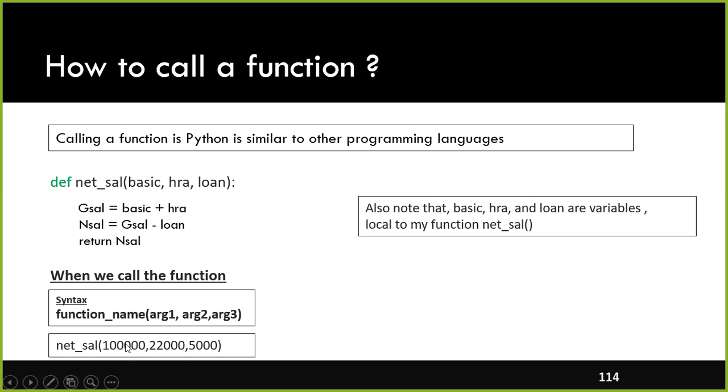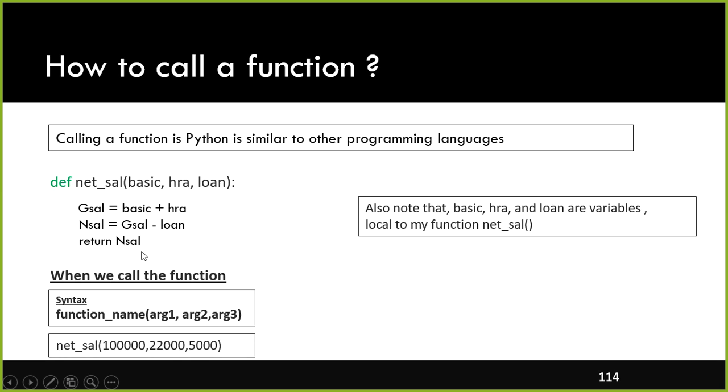I pass the value 100,000 to basic, 22,000 to this one, 5,000 to this one. So inside this function we are performing these arithmetic operations. These two statements form part of my function netSal's body. This is called your function body, and then the final output will be returned using the return statement.